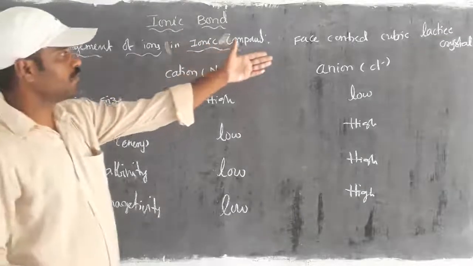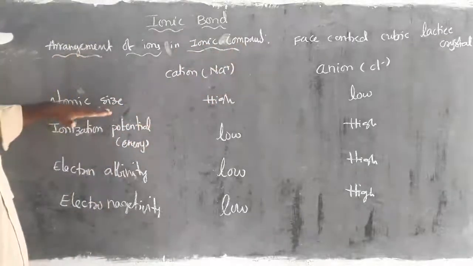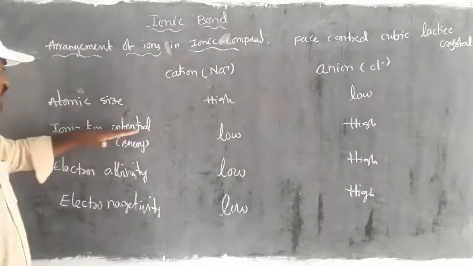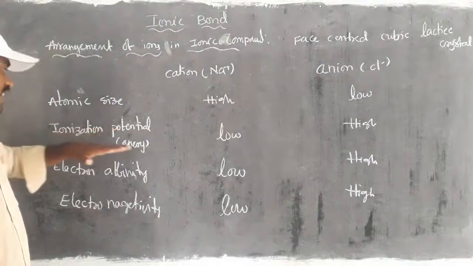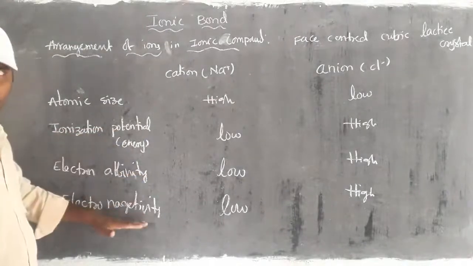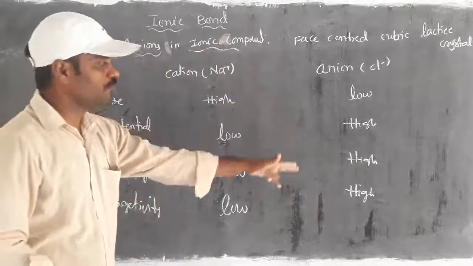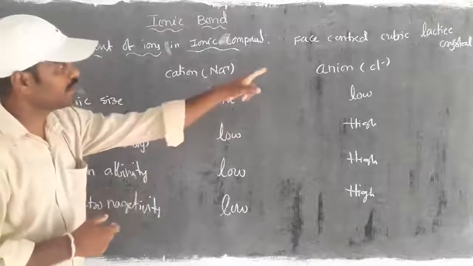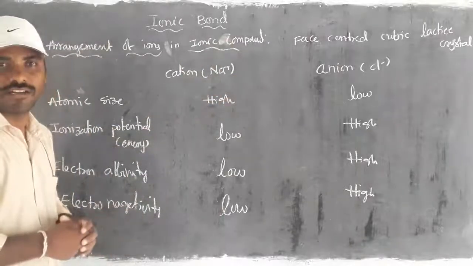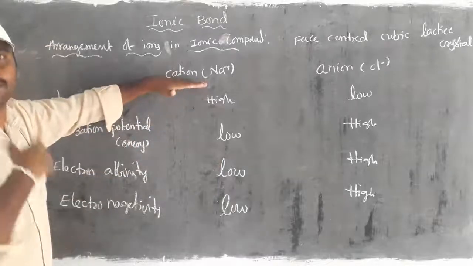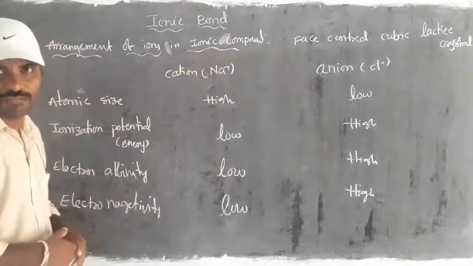If you take the example for anion, atomic size should be low, and ionization potential or ionization energy, electron affinity and electronegativity, these three values should be high. Then ultimately the possibility of the atom is as an anion. So these factors can decide which are cation possibilities and which are anion possibilities.